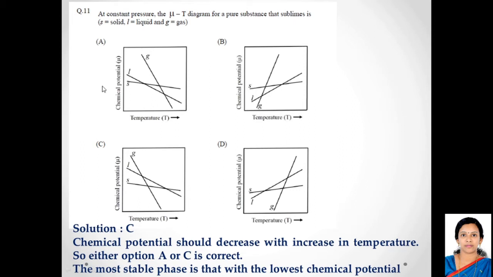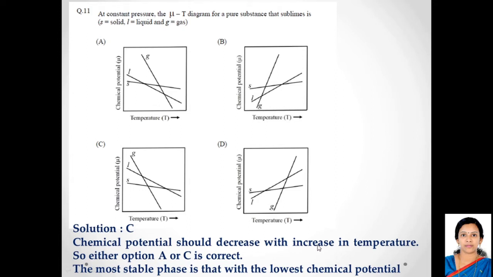4 diagrams have been shown, 4 options, and out of this we have to choose which is the diagram for a sublimable substance. Sublimable means a substance that goes from the solid state directly to the gaseous state. So which will be the chemical potential temperature diagram for such a substance? We have to keep in mind that the chemical potential decreases with an increase in temperature.